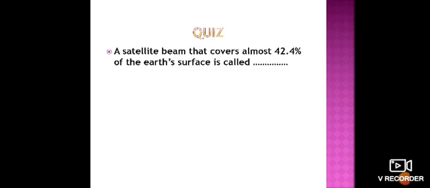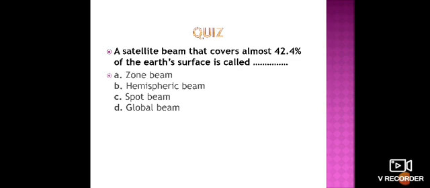A satellite beam that covers almost 42.4% of the Earth's surface is known as. The first option is zone beam, the second option is hemisphere beam, the third one is spot beam, and the fourth one is global beam.